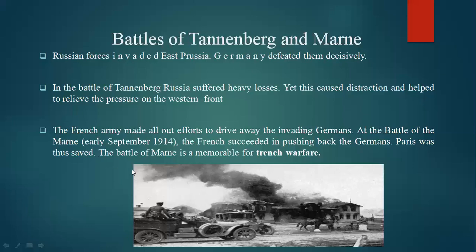From an exam point of view, this is very important for answering objective questions. They will ask what technique is memorable for the Battle of Marne, and that is trench warfare. So this is the war that happened in the Battle of Marne. Now we'll move to the next concept.